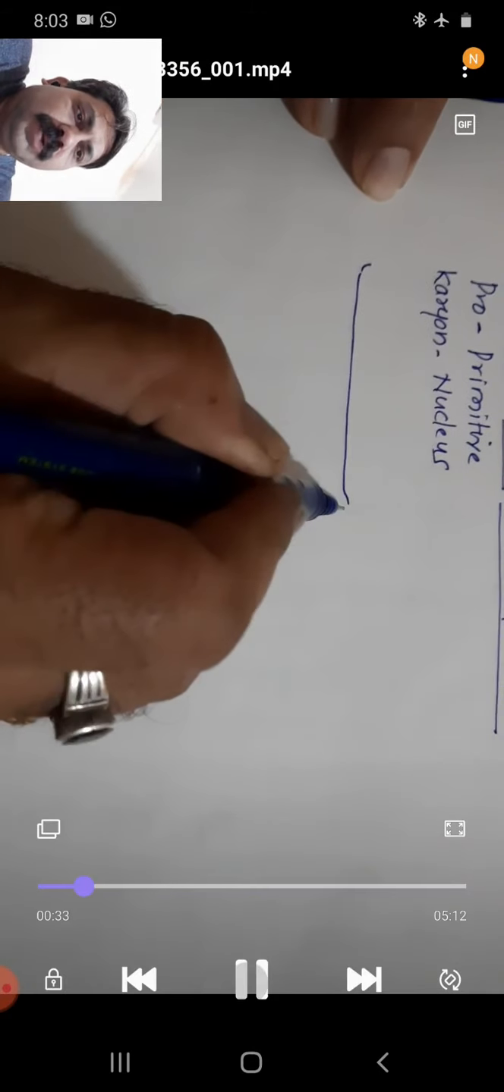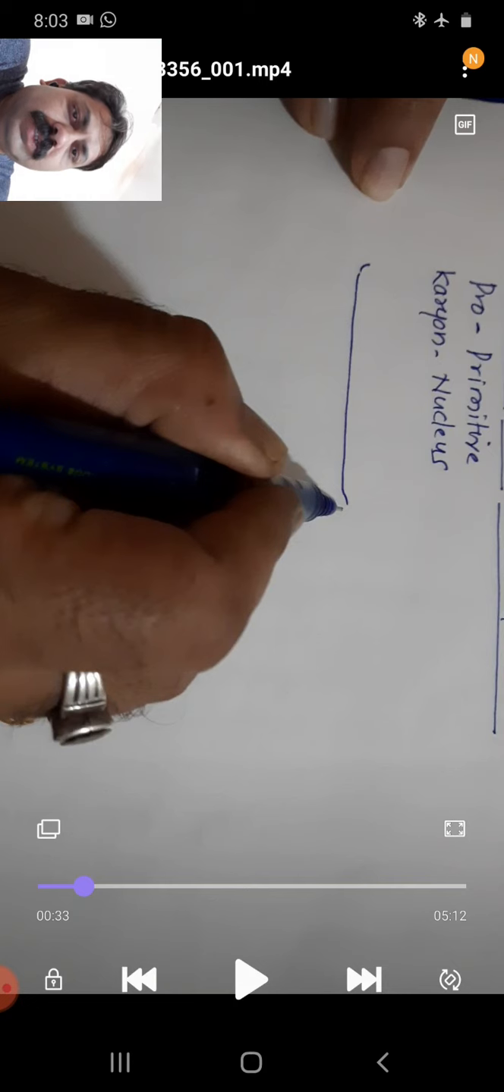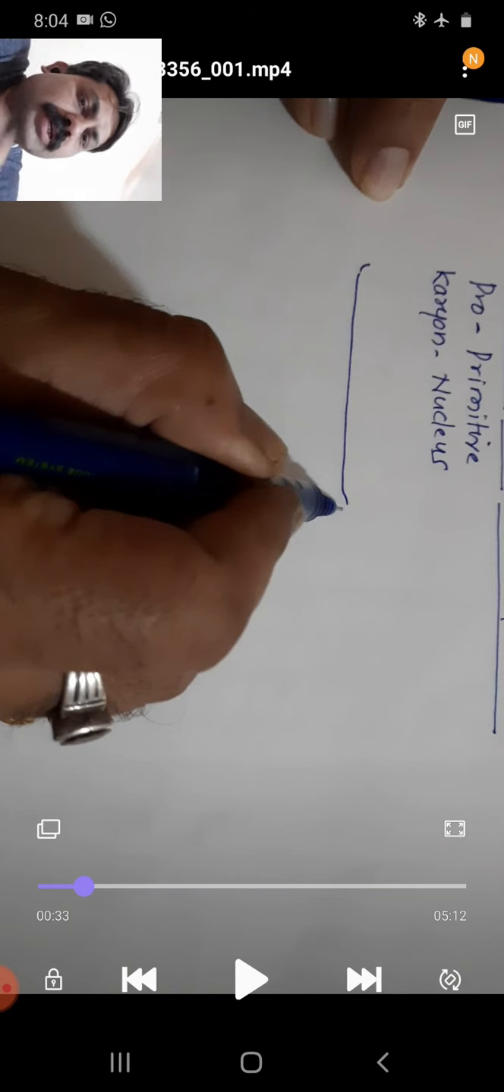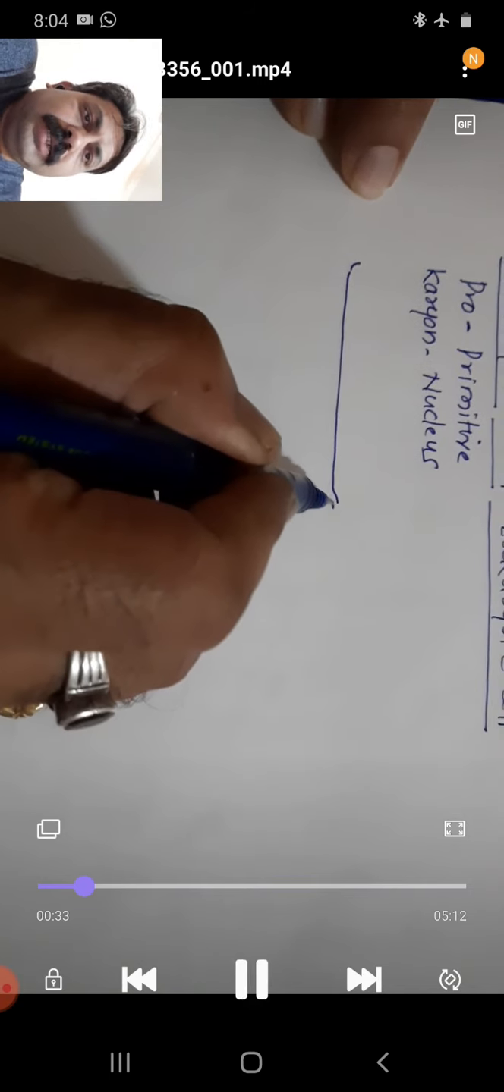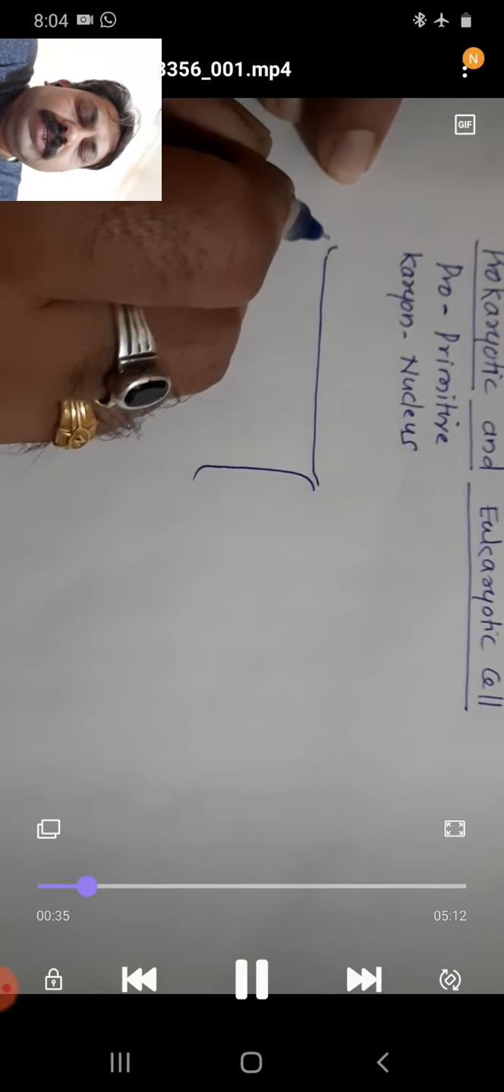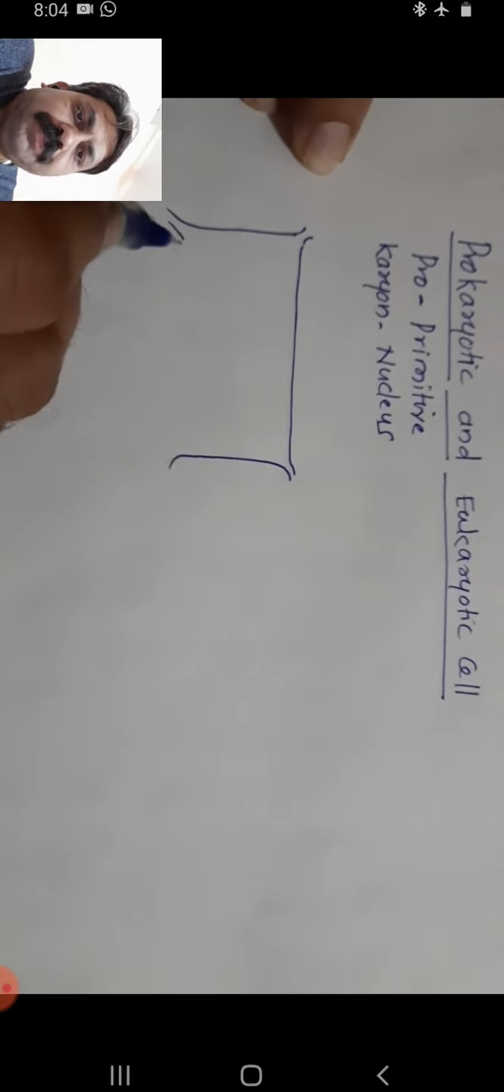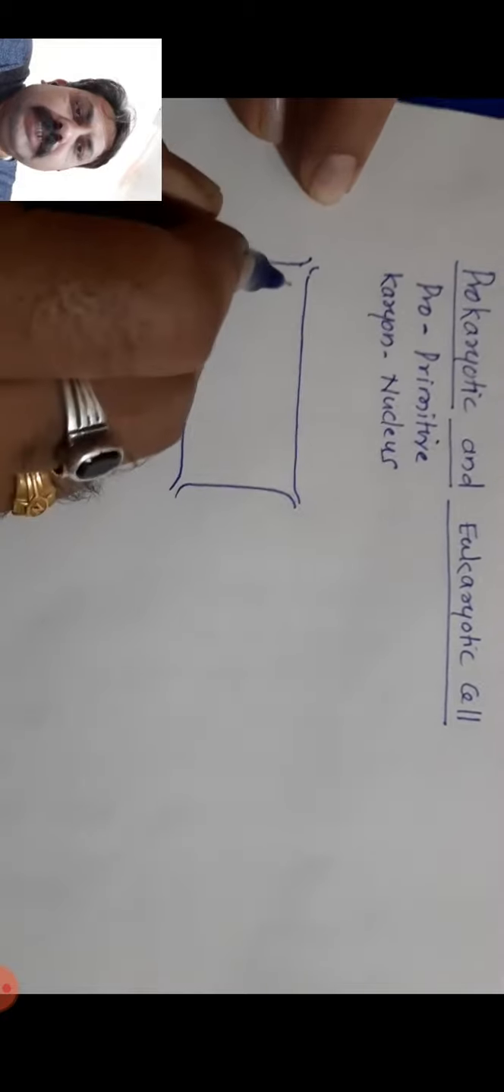Now, the term prokaryon, in which there are two words, pro means primitive, or also we can call it before, and the word karyon means nucleus. So in prokaryotic cell, the nucleus is not mature, or the nucleus is not present, so these cells are called primitive cells. And in the structure, we can observe in prokaryotic cell, it has some distinct characteristics.